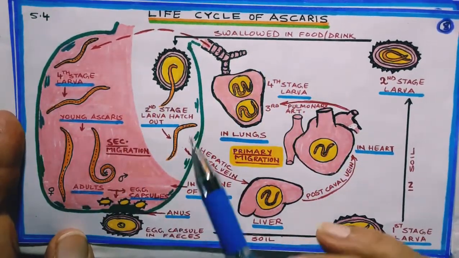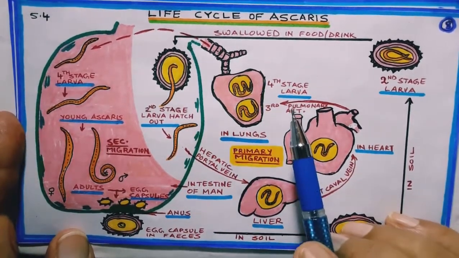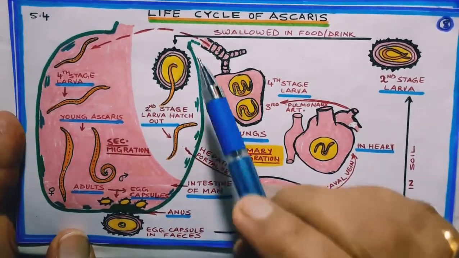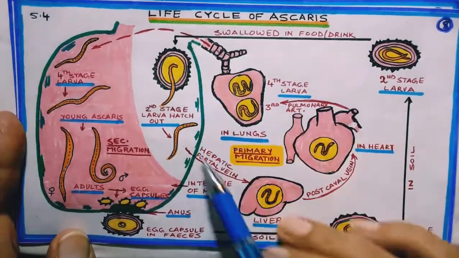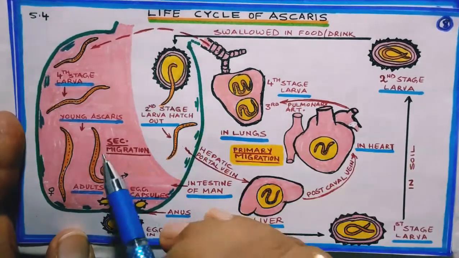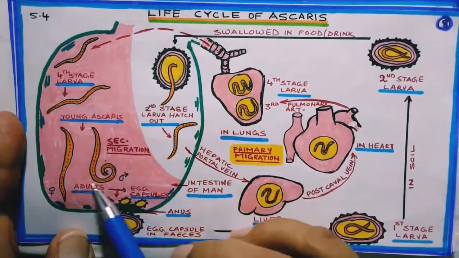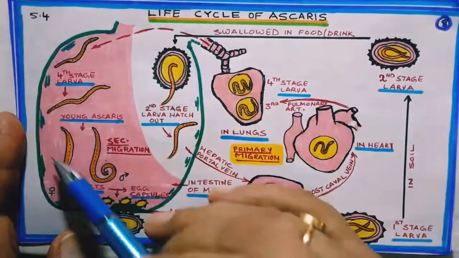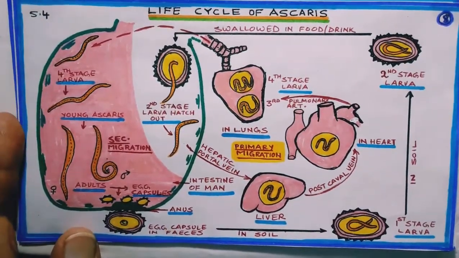One thing is clear, it is monogenetic parasite, that is it has only one host. Then secondly, there are two types of migration. First, it reaches intestine and migrates into different organs. This is called as primary migration. While second time it comes in the intestine and establishes itself there and starts reproduction. This is called as secondary migration. So this is the life cycle of ascaris.